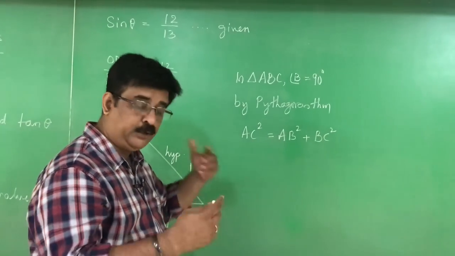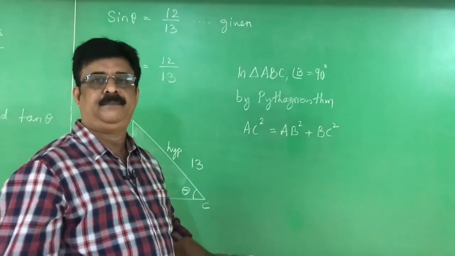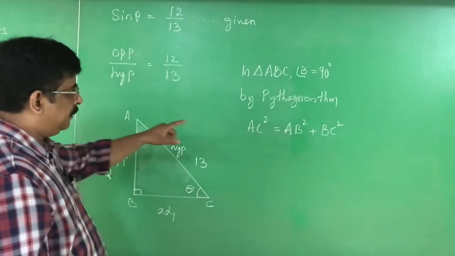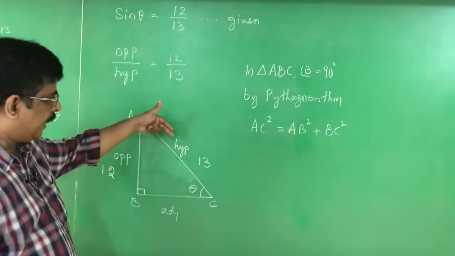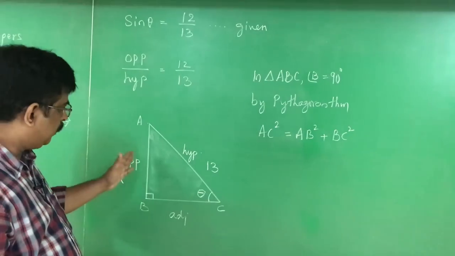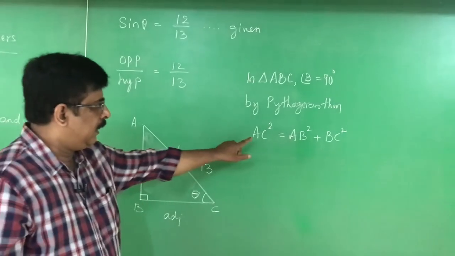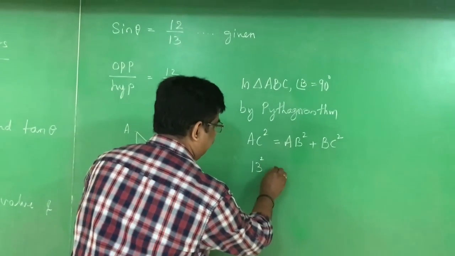I can even assure you that in your public examination also you are going to get the Pythagoras theorem. Such an important theorem it is. I give the statement again. According to the Pythagoras theorem, in a right angle triangle, the square on the hypotenuse is equal to the sum of the squares on the other two sides. Right? AC is the hypotenuse, AC is nothing but 13 square.